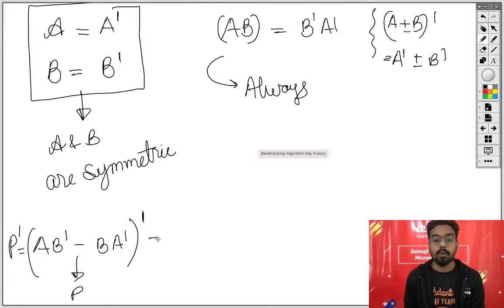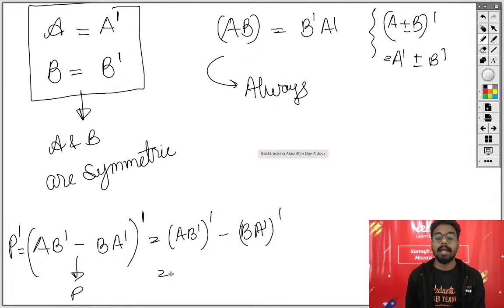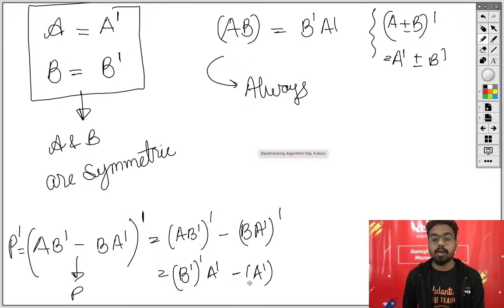So P transpose will be equal to, अब इसका ट्रांसपोज निकालना है तो क्या निकलेगा, AB transpose minus BA transpose, and now this will be equal to B transpose of transpose and A transpose minus A transpose of transpose and B transpose. अब बेटा ये क्या बन जाएगा, ध्यान से देखना.